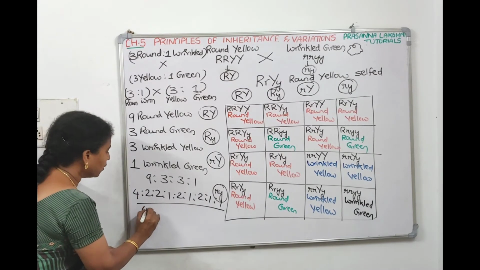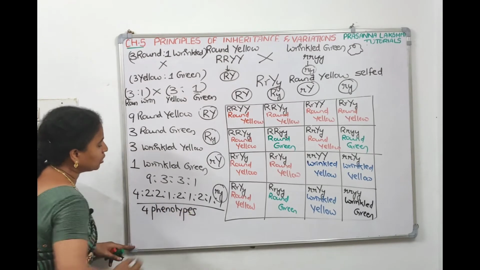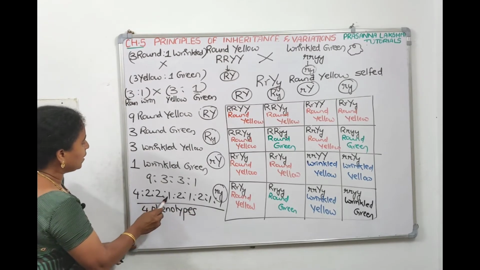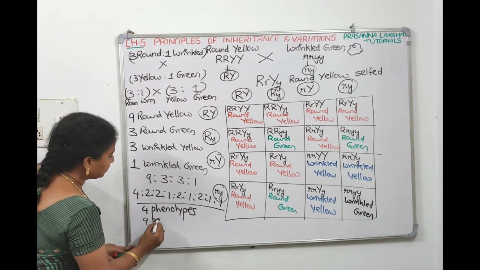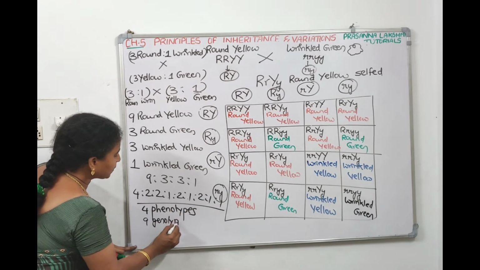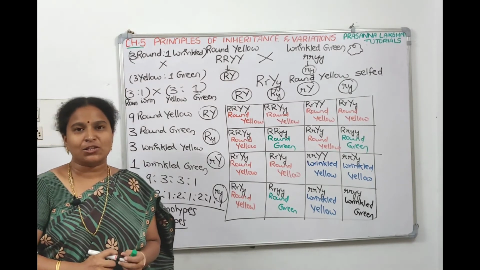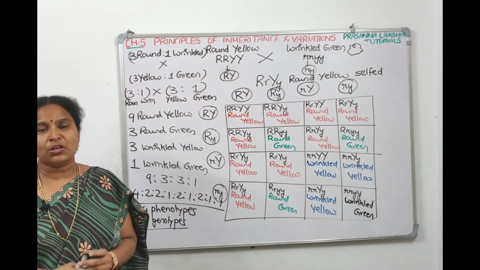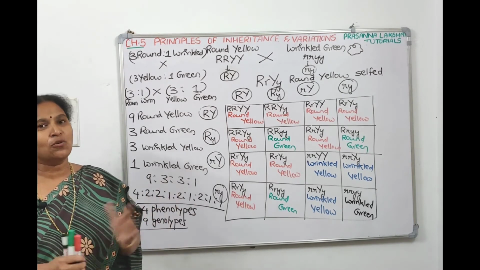How many phenotypes did you get? 4 phenotypes. How many genotypes? Come on, count. 1, 2, 3, 4, 5, 6, 7, 8, 9. 9 genotypes, 4 phenotypes we got. The phenotypic ratio is 9:3:3:1. The genotypic ratio is 1:2:2:4:2:1:2:1:1.